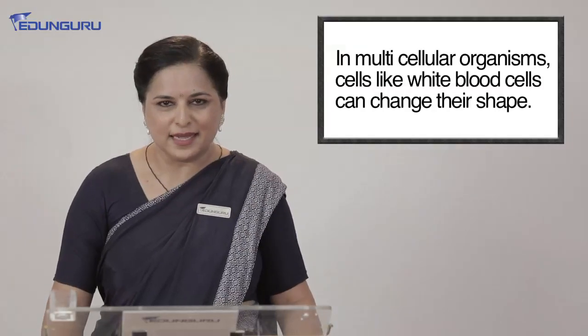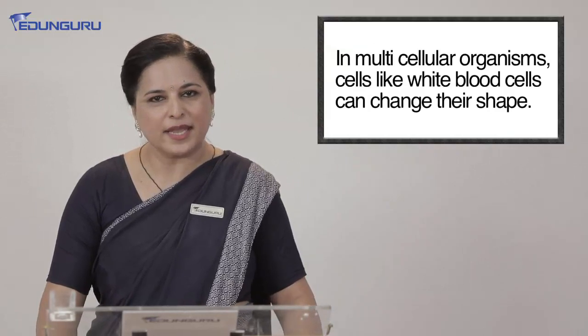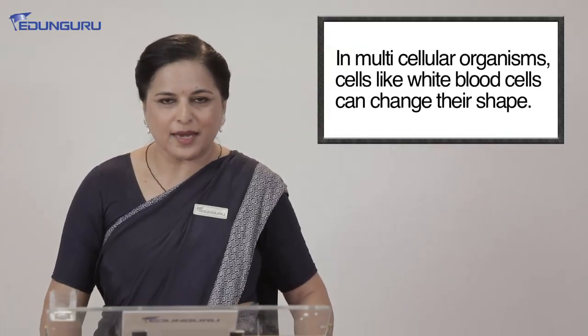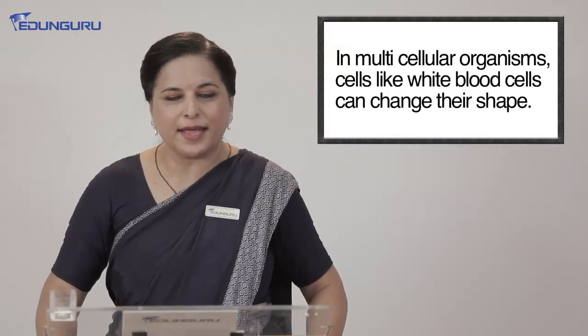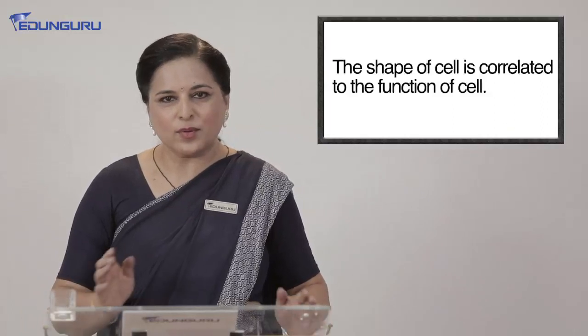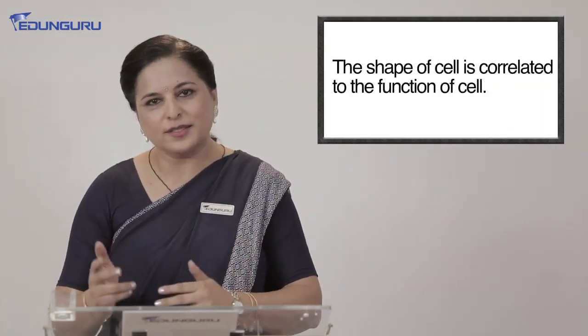Now we come to some cells in our body also which can change their shape. Yes, it is true. In our body we have white blood cells. The white blood cells are able to change their shape. They are able to change their shape, but they are cells, and amoeba is one full organism. That is a major difference. Now we can also appreciate the shape of the cells and their function. As I told you, the shape of the cell is correlated to the function that it performs.